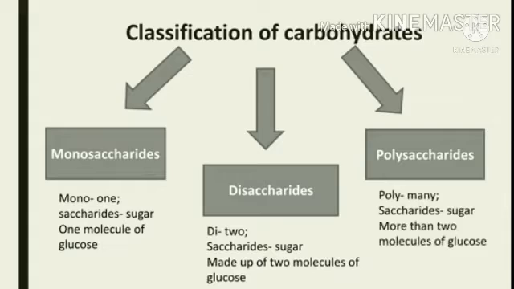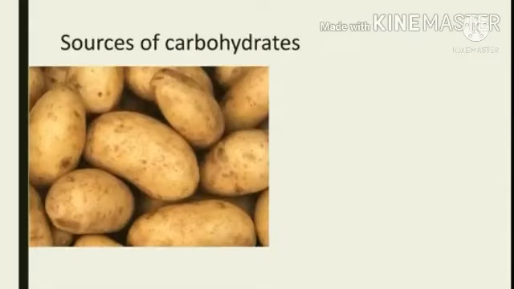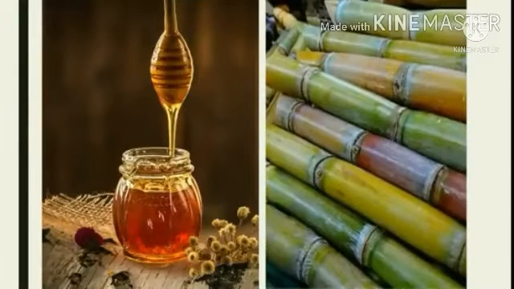Moving on to the polysaccharides. The word poly means many and saccharides means sugar. So if the carbohydrates are made up of more than 2 molecules of glucose, then it is known as polysaccharides. Sources of carbohydrates: potatoes, rice, bread, carrots, honey, sugarcane are the main sources of carbohydrates.